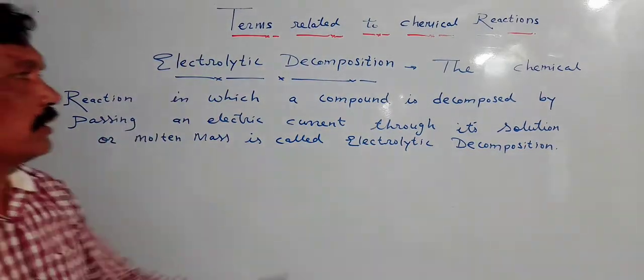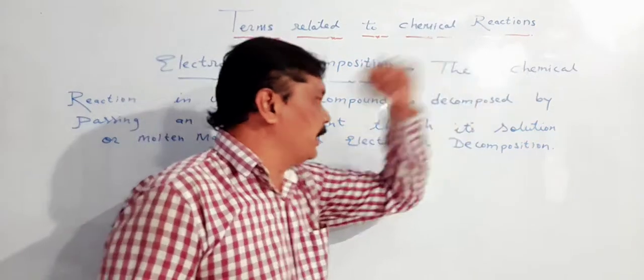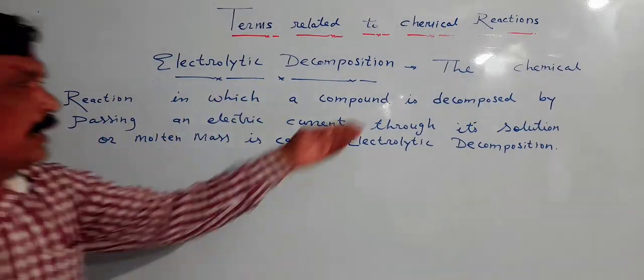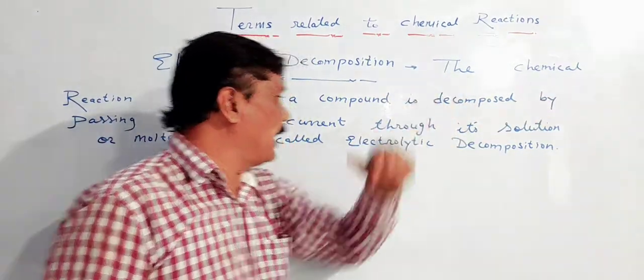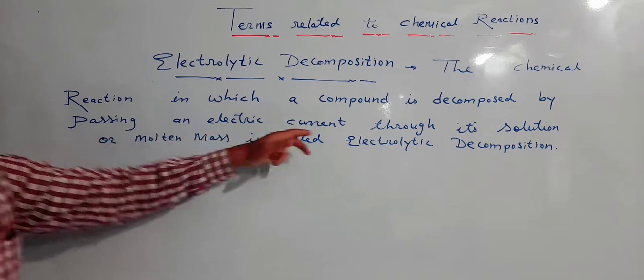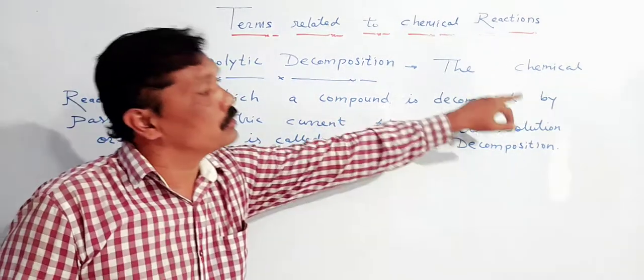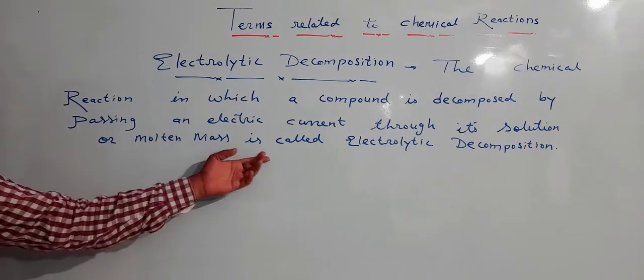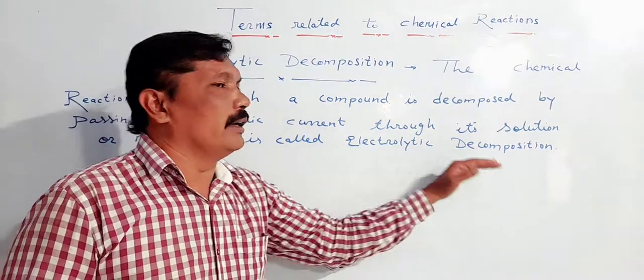The chemical reaction in which a compound is decomposed by passing an electric current through its solution or molten mass is called electrolytic decomposition.